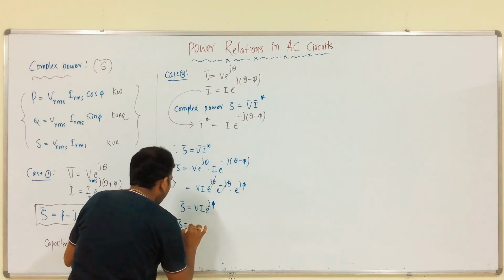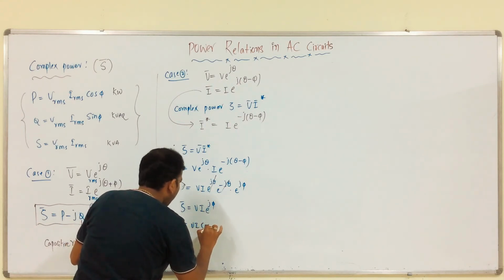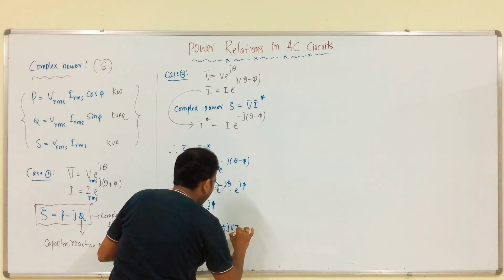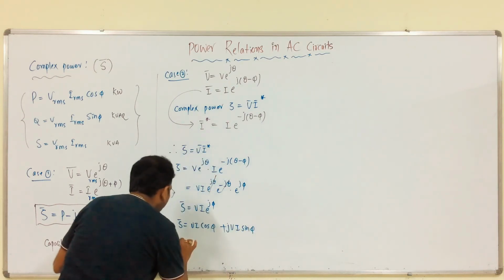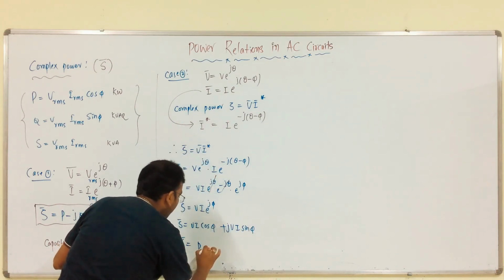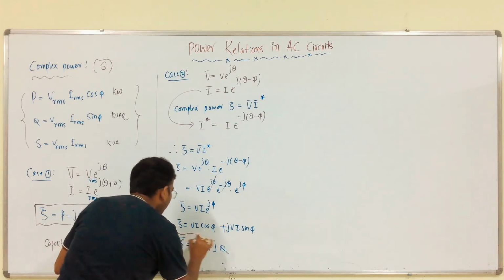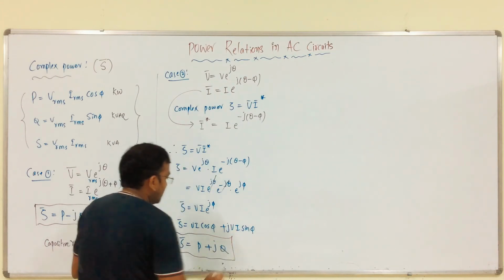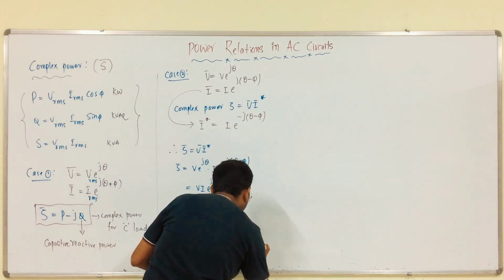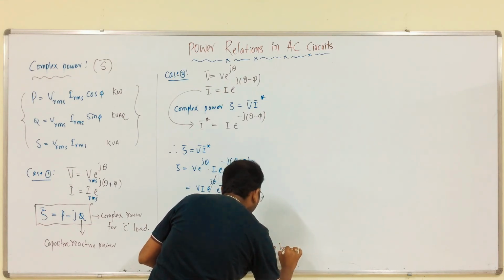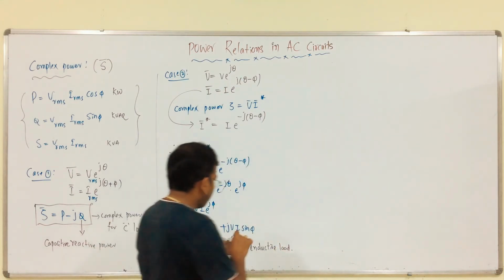So, V I cos phi plus j V I sin phi, which is nothing but P plus jQ. This is the complex power for an inductive load. Now we have a clear idea, right?